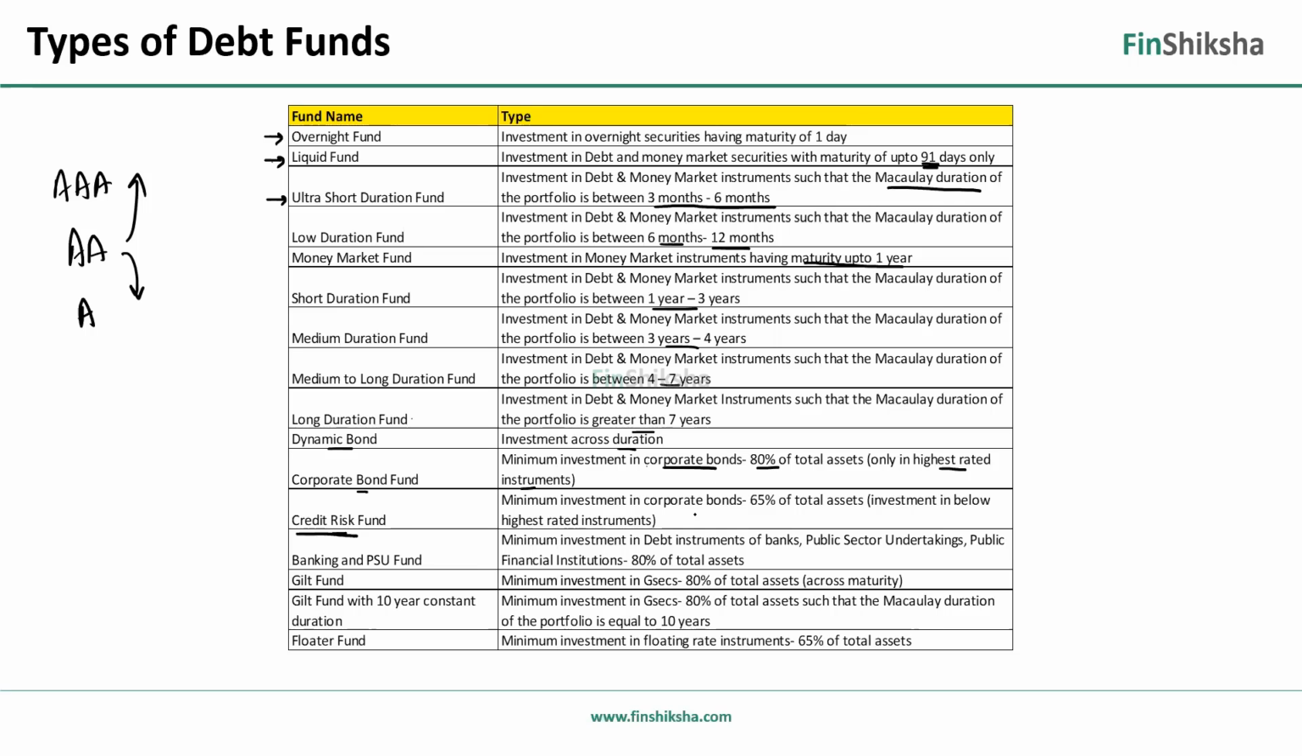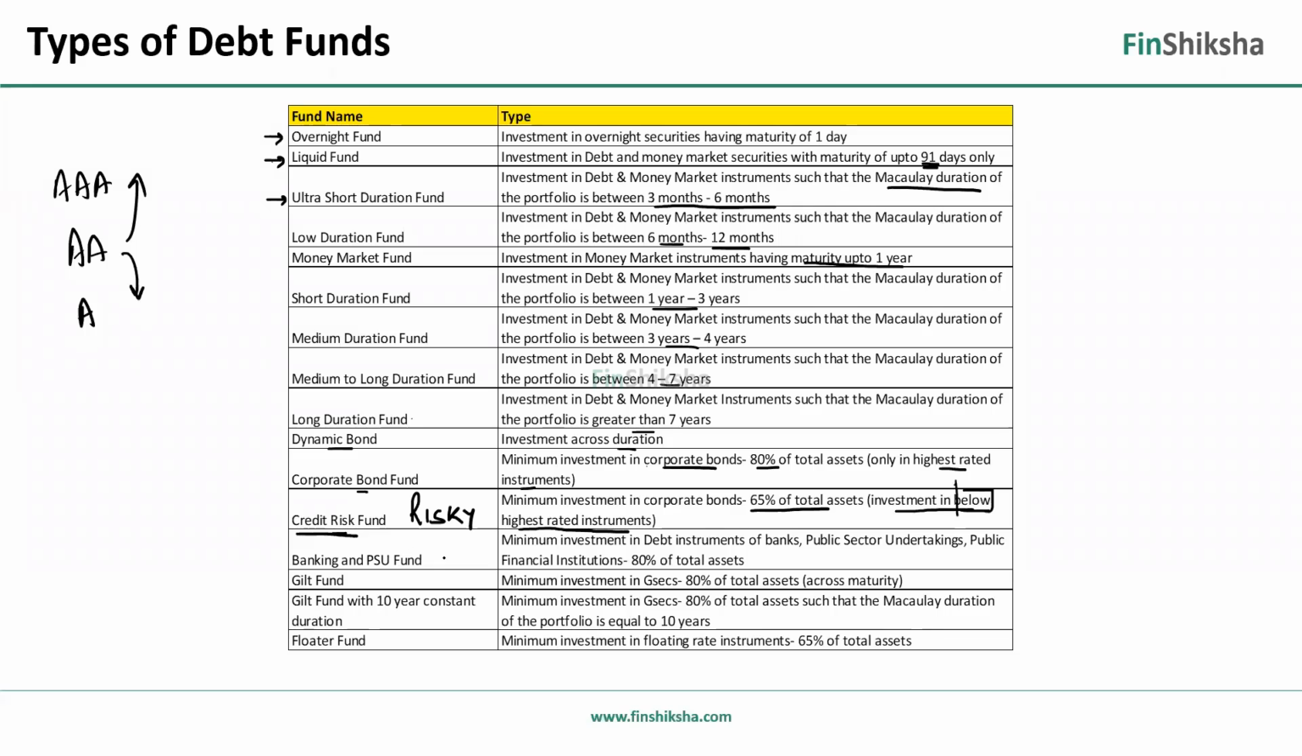Credit risk funds invest a minimum of 65% of the total assets in instruments below the grade of the highest rated instrument. So these are not in AAA. Note the keyword below, right? It is meant to be a risky fund. So this is a risky fund. People who understand debt markets will invest in this. People who don't understand debt markets should not be going there, because people who don't understand debt markets are typically looking at debt from the perspective of capital preservation, right?